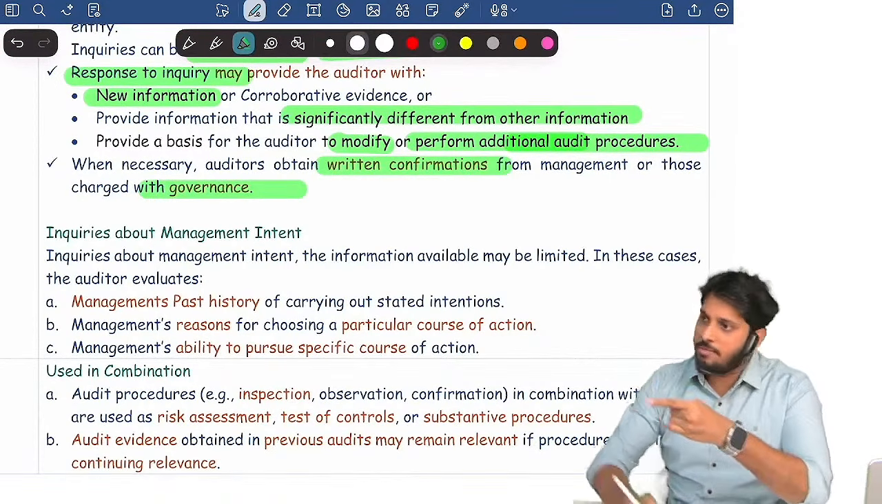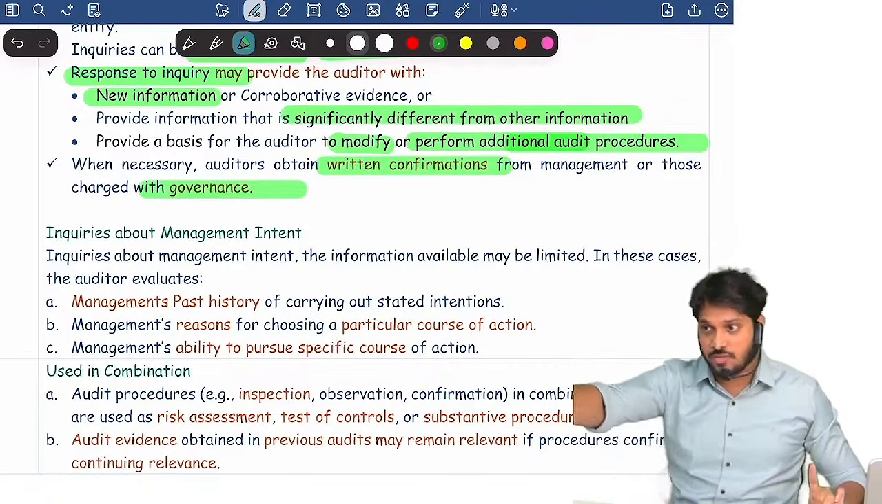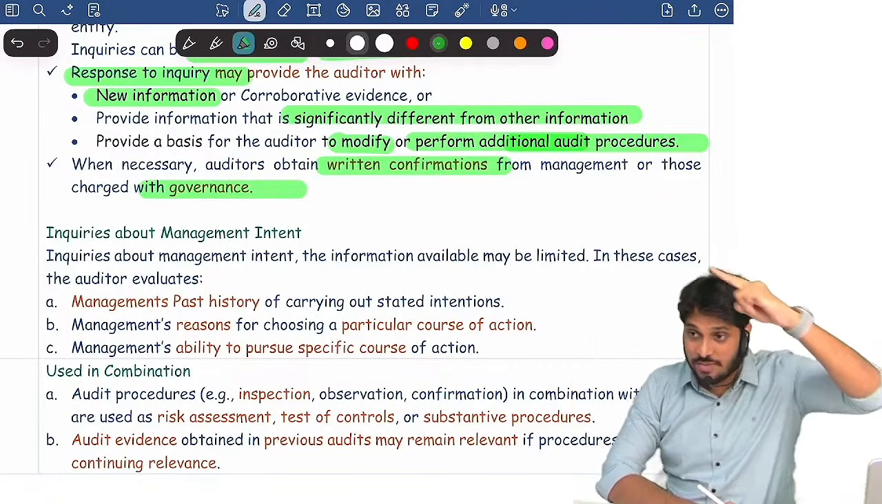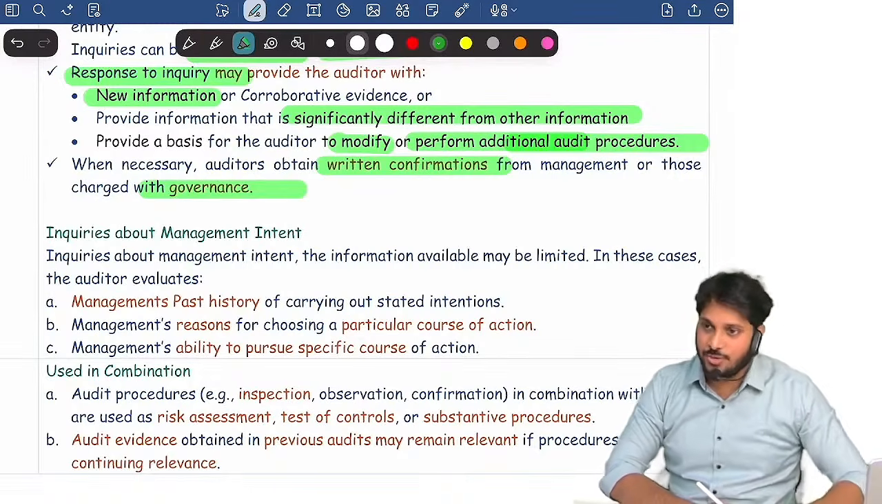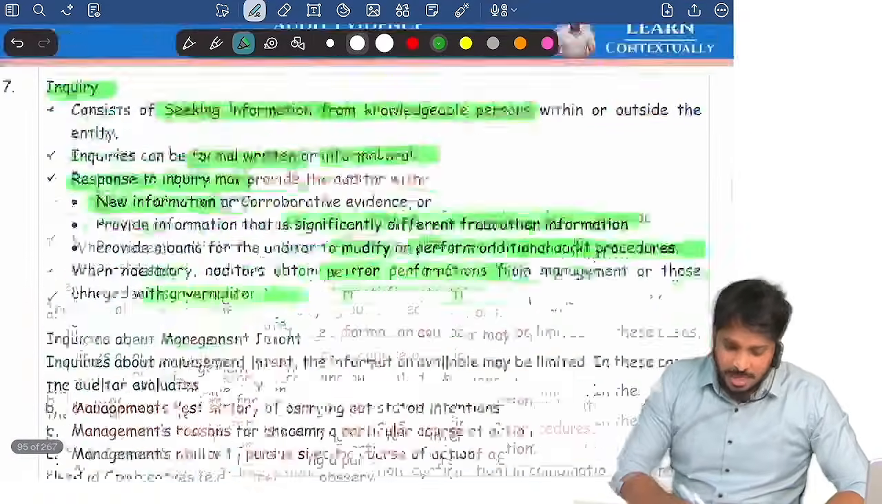And the auditor can also sometimes ask for written confirmation for inquiry. When you ask a question and management gives it orally, you may insist on them: No sir, please give me in writing. When management is giving in writing, we call it written representation. Are you clear?